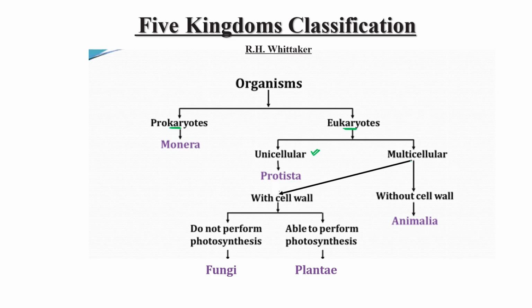Multicellular organisms are those having multicellularity in their level of organization.